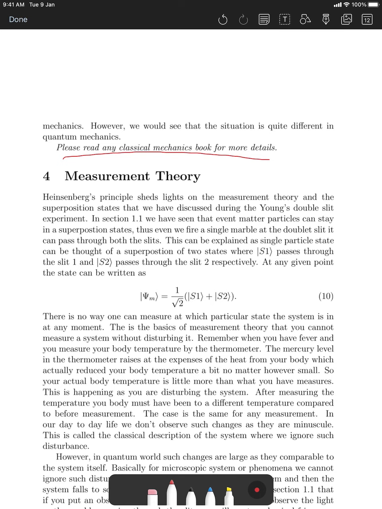So let me explain a bit more. Let's say when you are measuring your temperature by thermometer, you say you have 98 degree Fahrenheit, because the mercury level expanded and stopped there. But before you put the thermometer in contact with your body, the thermometer was showing some other level, right? So how does the thermometer know that your body temperature is 98?